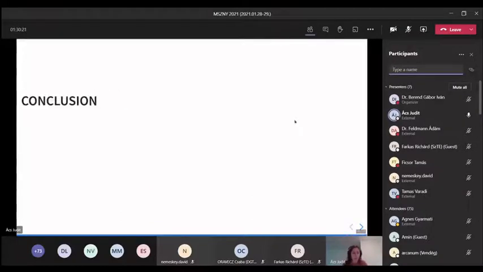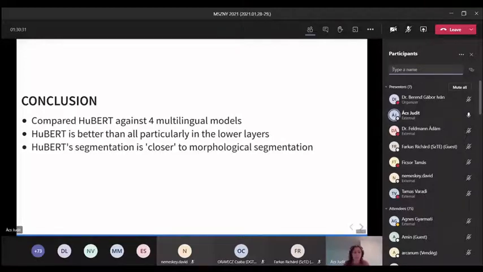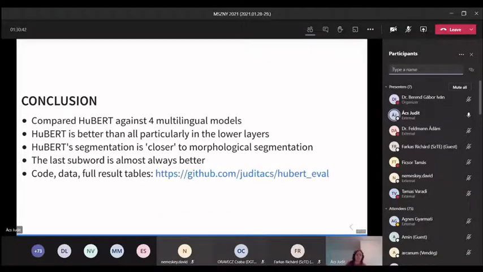And in conclusion, we compared HuBERT against 4 multilingual models. HuBERT was better than all models, particularly in the lower layers. HuBERT's segmentation is closer to a morphological segmentation. And the last subword is almost always better. And we released the code, data and the 4 result tables here.